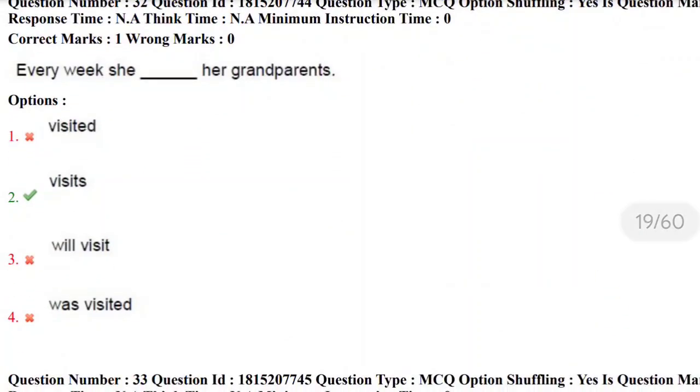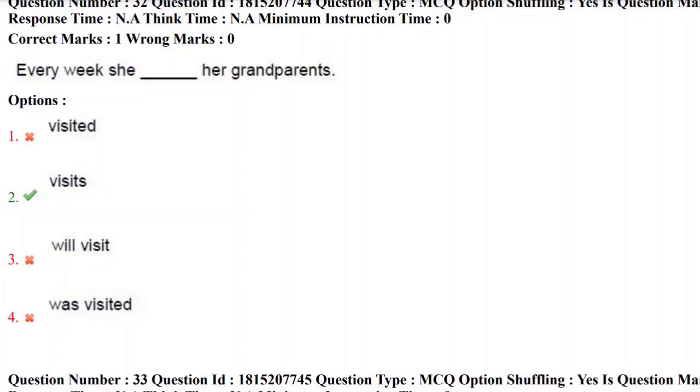Every week she dash her grandparents. Here underline the keyword, that is every week, which implies the present tense, especially the simple present tense, which means here they are talking about a habitual action, that is a routine action, that is she visits her grandparents.